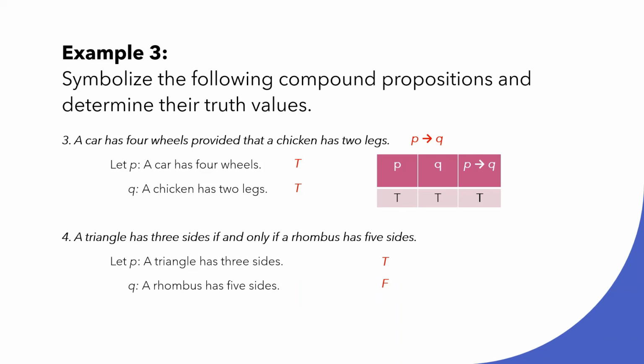So forming now the biconditional table, we have P true and Q false. Therefore, we can conclude that this biconditional compound proposition is false. Why? Because from the definition, if both components have the same truth values, then the biconditional is true. Otherwise, it is false. And in this case, they are not the same, therefore, it is false.